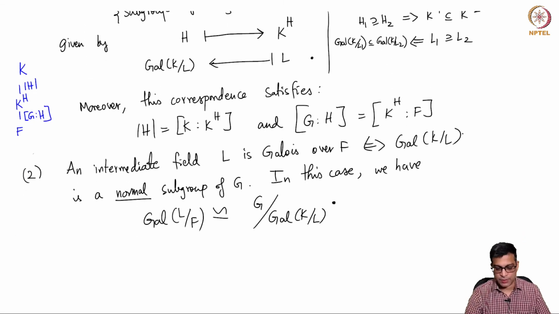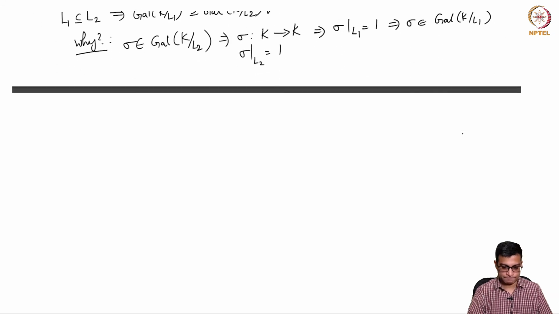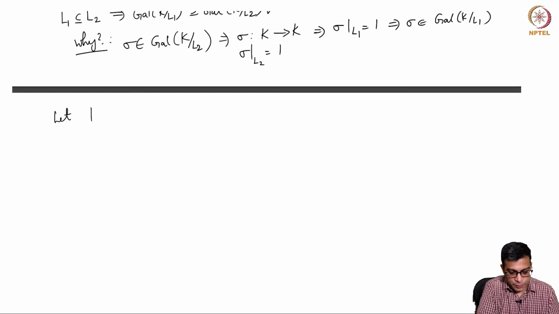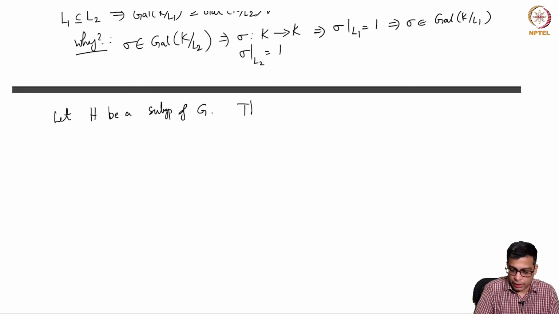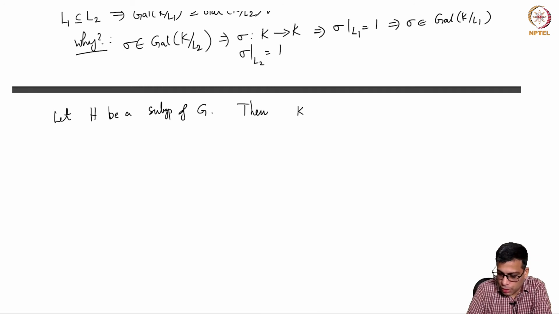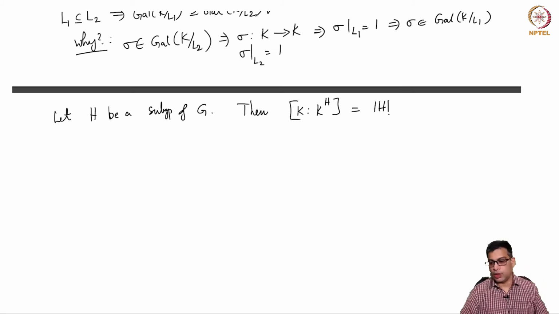Now let's prove the last part. This is also trivial. Let H be a subgroup of G. Then the index of K over K power H is equal to the order of H. I mean, this is a fact from before.